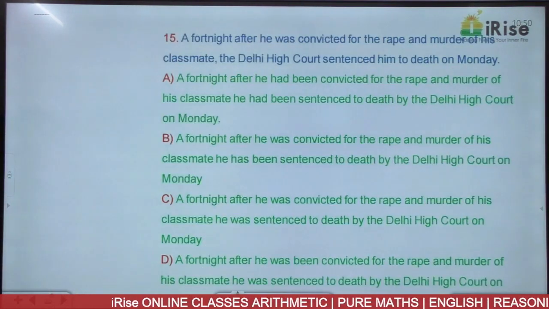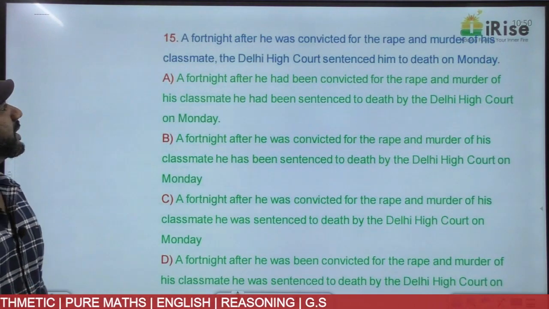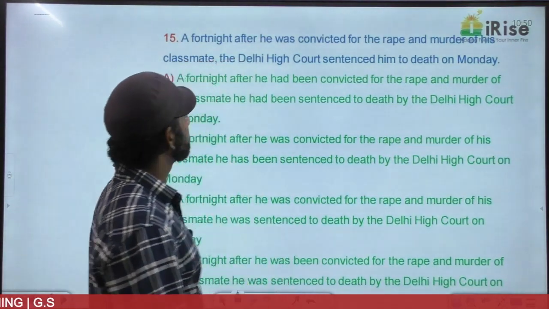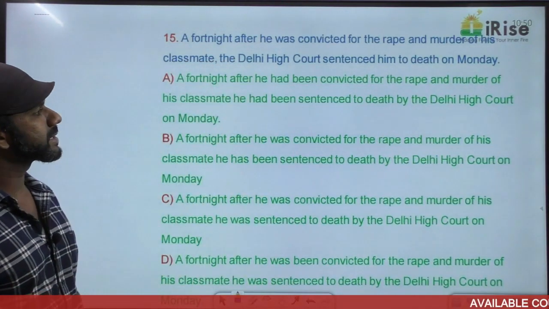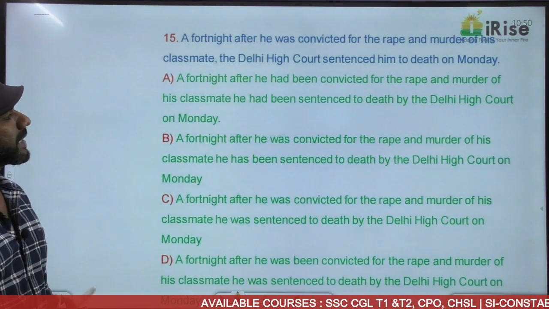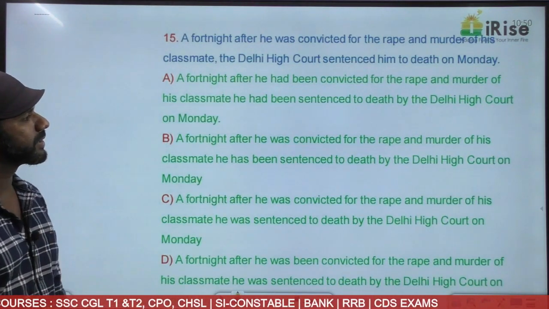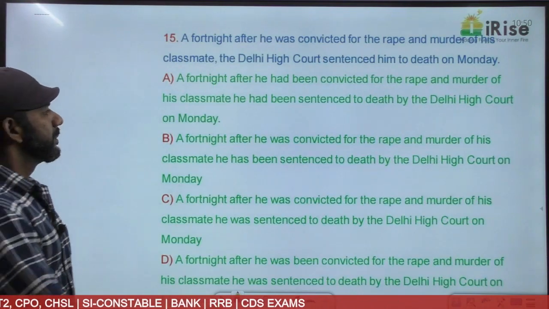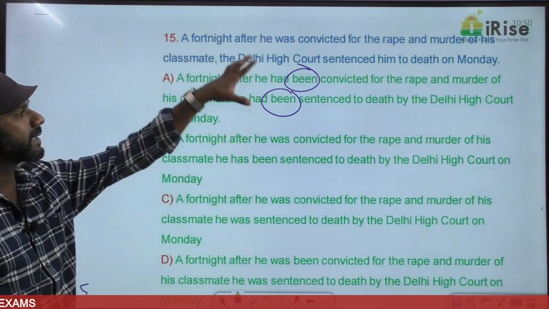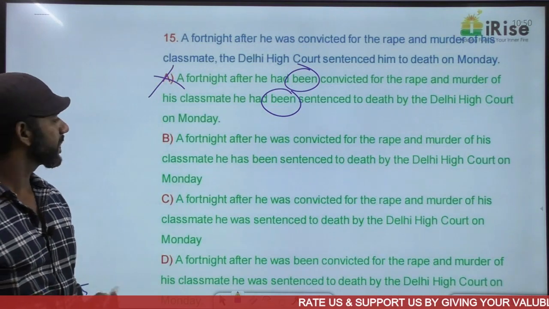Come to the next one. A fortnight means like 2 weeks. A fortnight after he was convicted for the rape and murder of his classmate, the Delhi High Court sentenced him to death on Monday. Fine. Come to option A. A fortnight after he had been convicted for the rape and murder of his classmate, he had been sentenced to death by the Delhi High Court on Monday. Been in the passive voice comes only in the perfect tense. The sentence given as a question is not in the perfect tense. Option A is eliminated.